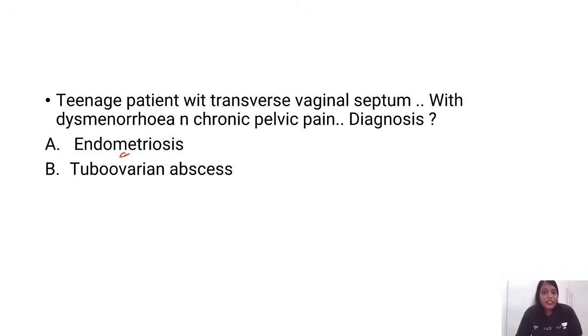Right. Teenage patient with transverse vaginal septum with dysmenorrhea and chronic pelvic pain. Diagnosis is.